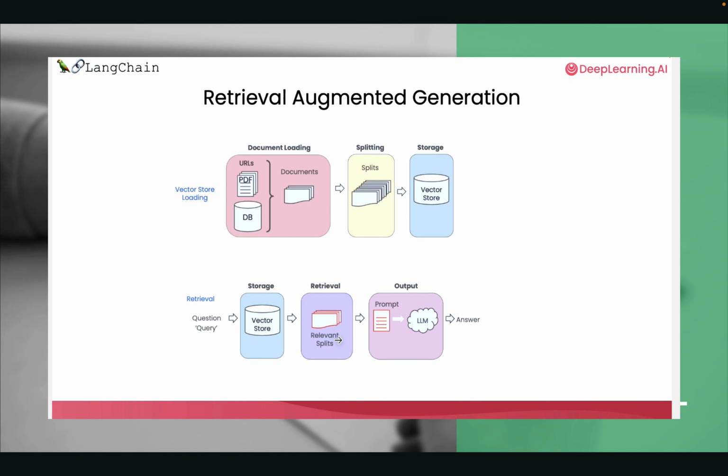Over here, we can see the architecture of this implementation. We took many short courses of DeepLearning.AI with LangChain and so on, and also ChatGPT, but these were only the short courses that we later implemented. As you can see, we have the vector store loading, and also later the retrieval, where we made the queries according to the vector, so that later we can get the prompts and so on.